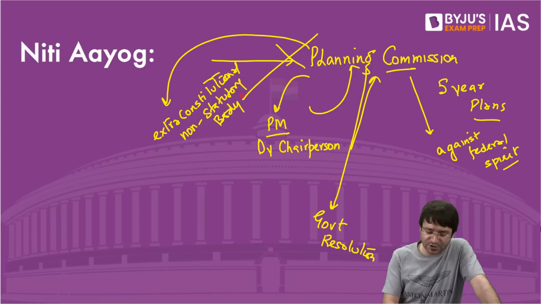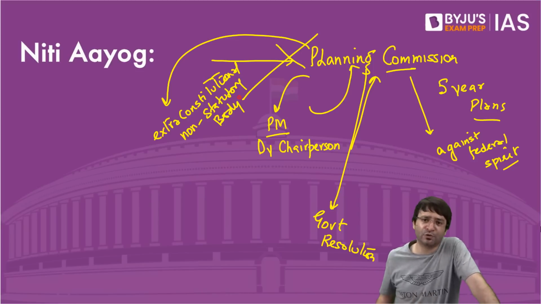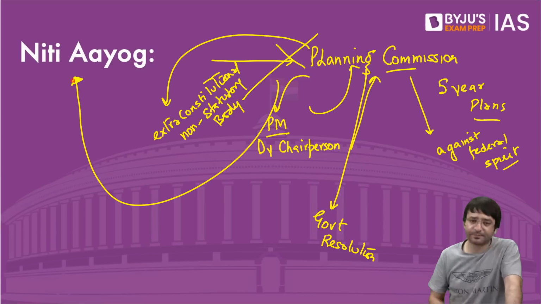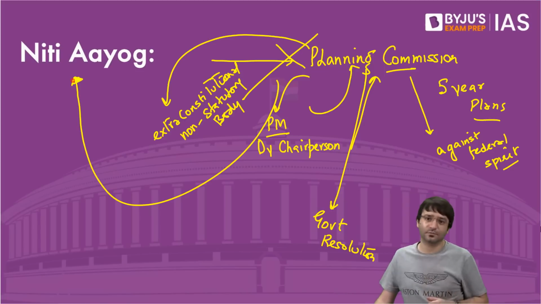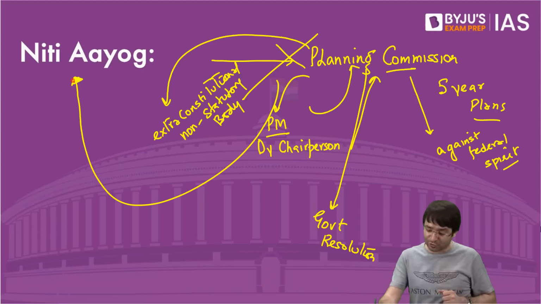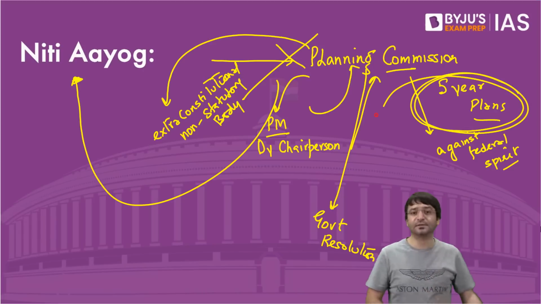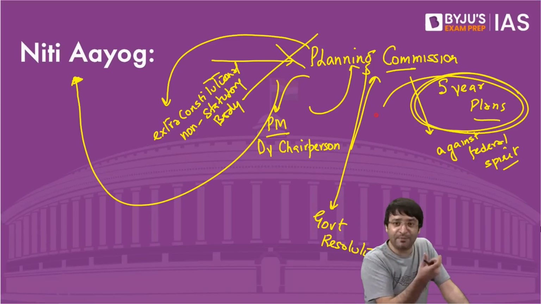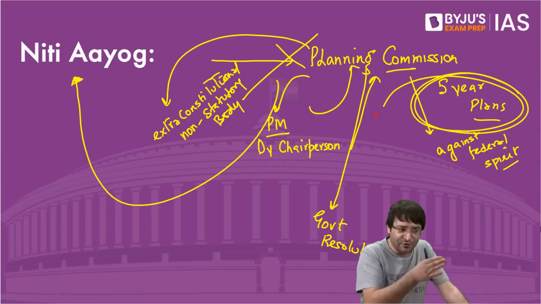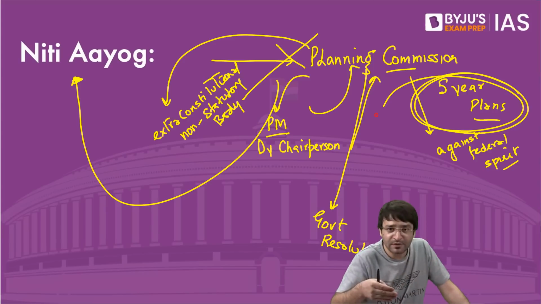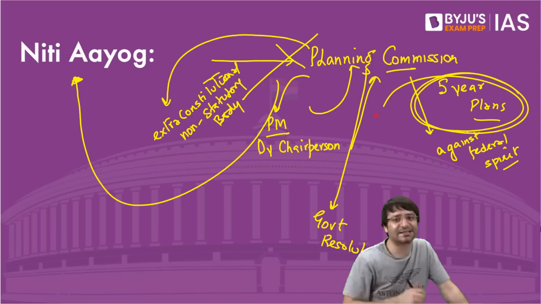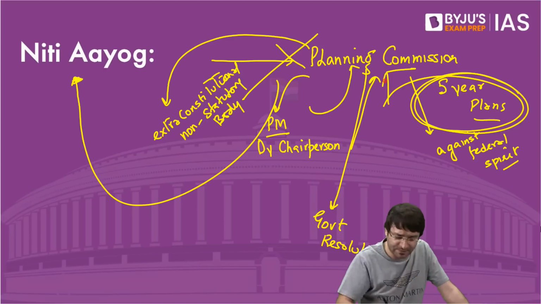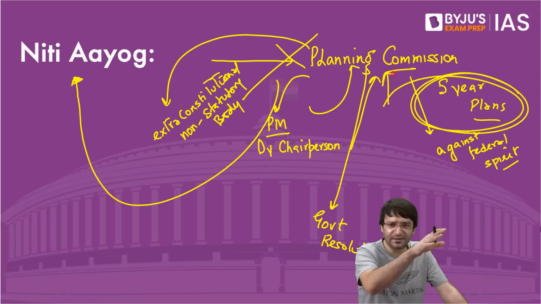This Planning Commission was dissolved, abolished when Mr. Modi came to power in 2014. And it was replaced by NITI Aayog. The job of this Planning Commission was to approve and create these 5-year plans. So the 5-year plans of the entire country were created by a body which is not there in the Constitution, which is not created by any law, which is not even represented by states. There was no representative from the states in the Planning Commission, created by the center, and the center decides everything.